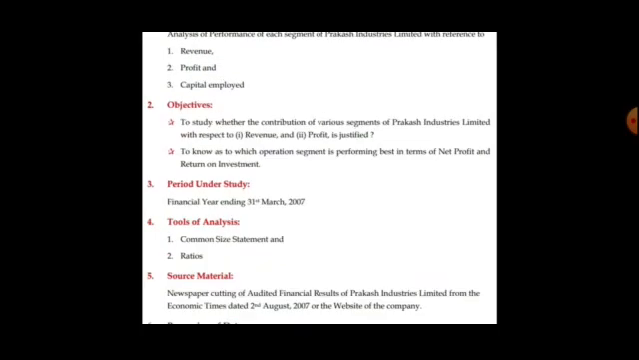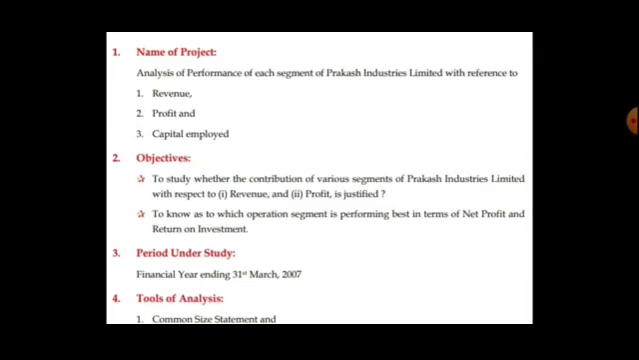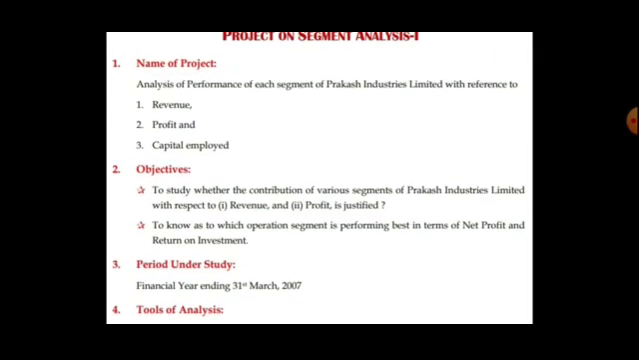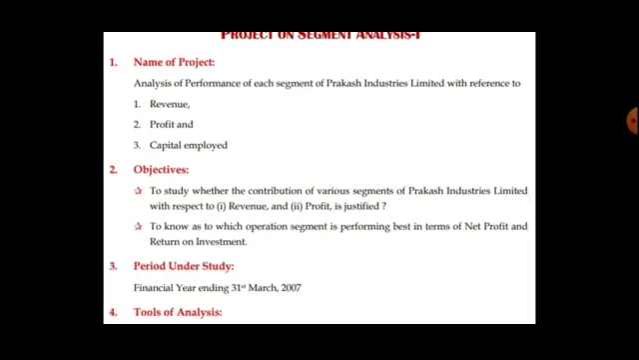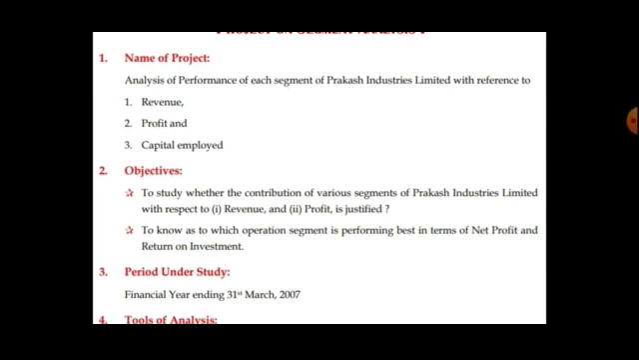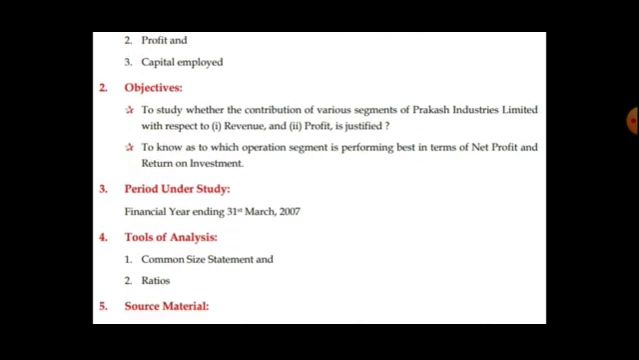Project on segmented analysis. The flow will be: name of the project, analysis of performance of each segment of, here they have taken Prakash Industries Limited. They should write the revenue, profit and capital employed. Then the objective should be written like this: to study whether the contribution of various segments of Prakash Industries Limited with respect to revenue and profit is justified, and to know which operating segment is performing best in terms of net profit and return on investment. Period under study, that means financial year ending 31st March 2007.